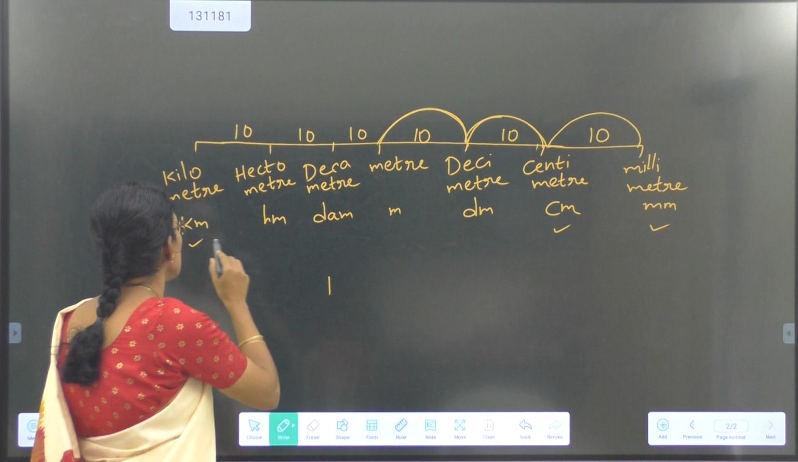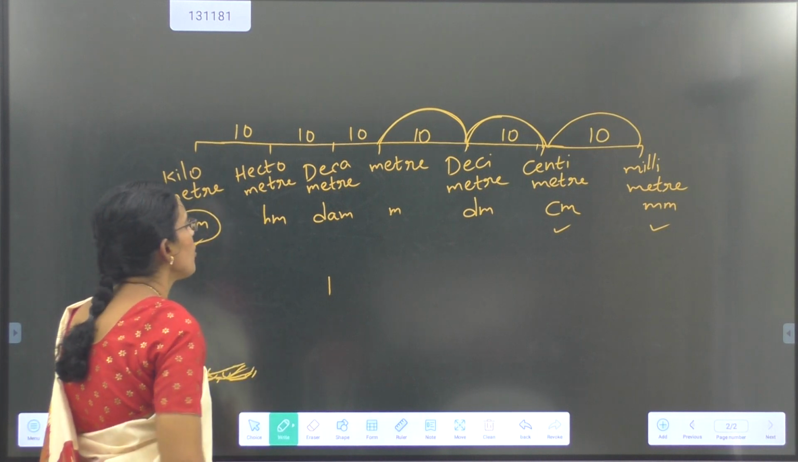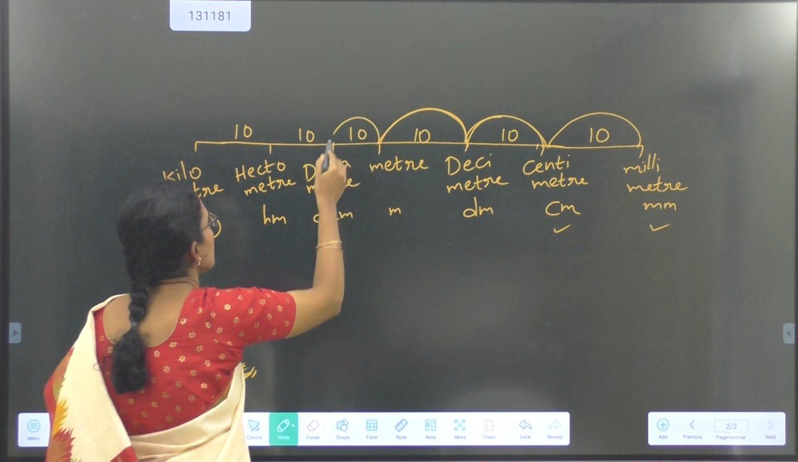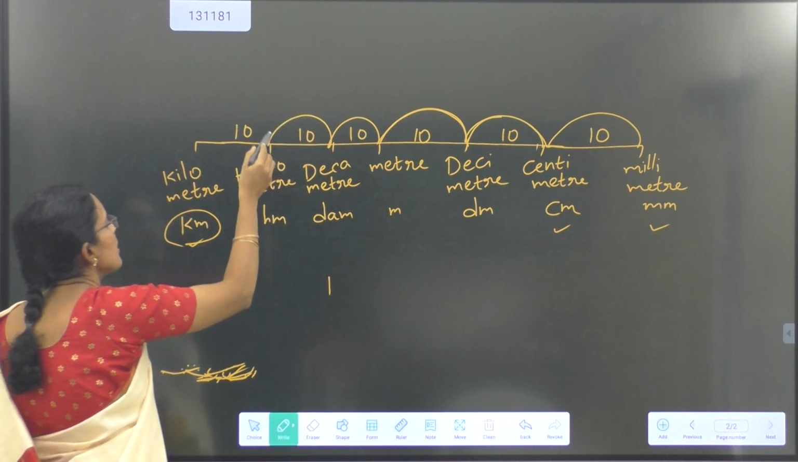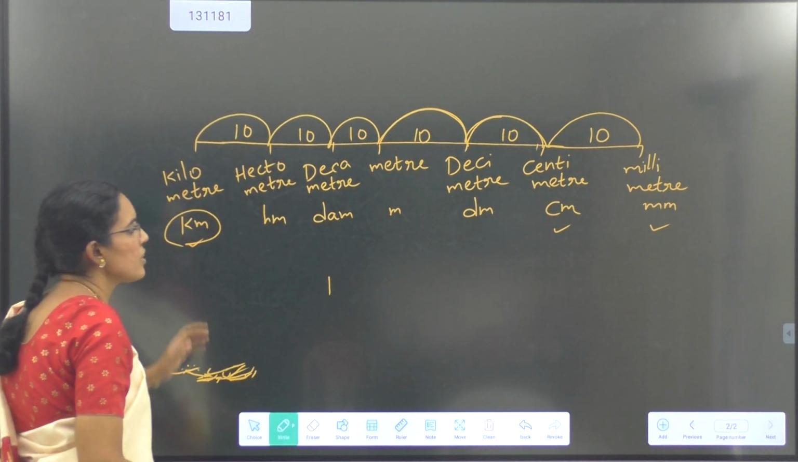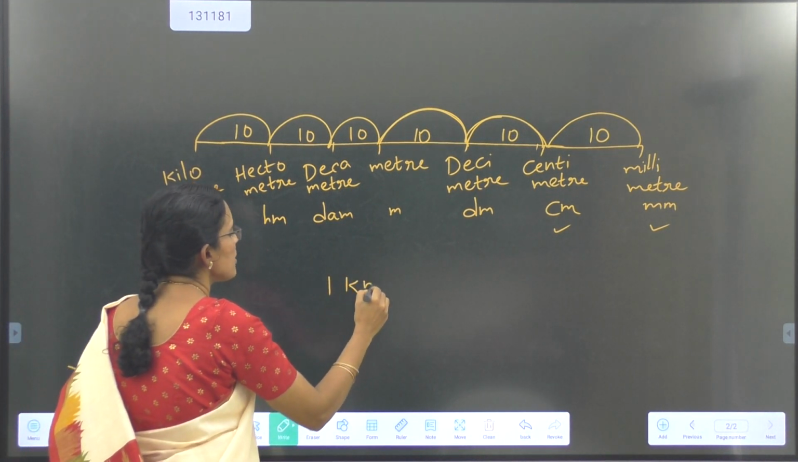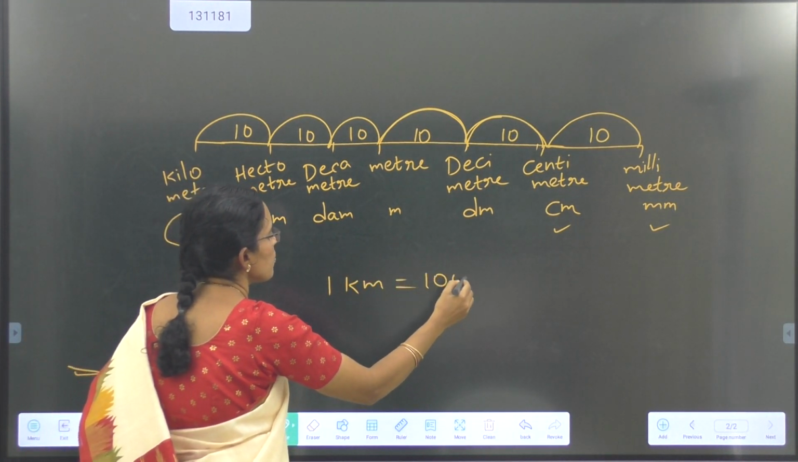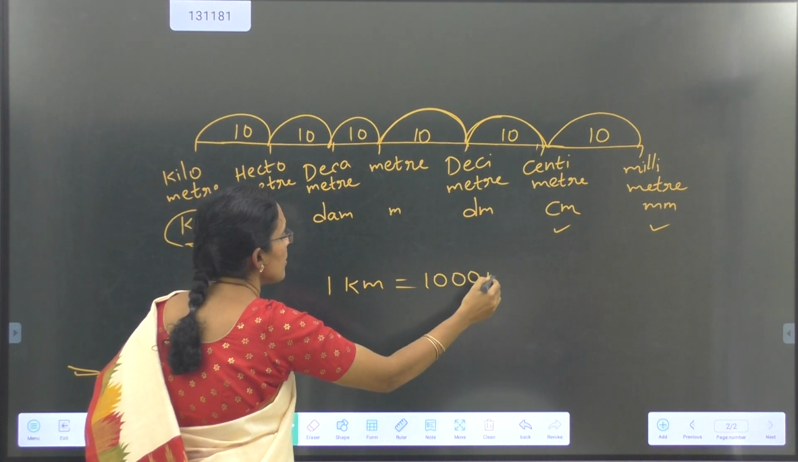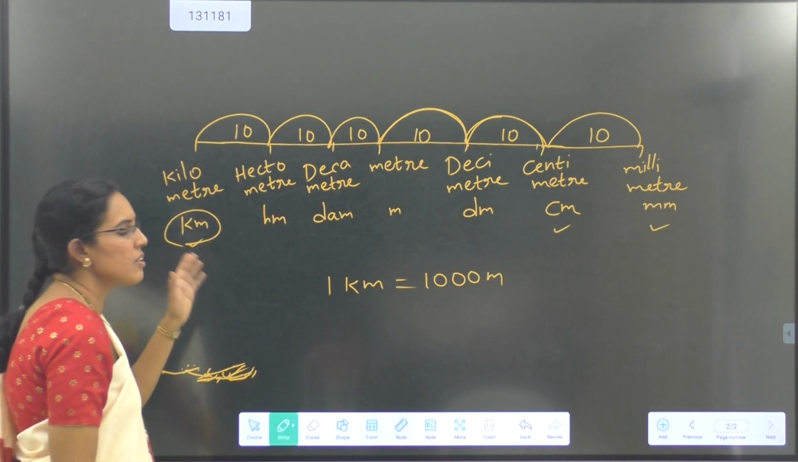Then next we see where we use kilometer. Kilometer: 10 tens are 100, 100 tens are 1000. 1000 times bigger than a meter is a kilometer. 1 kilometer is equal to 1000 meters.